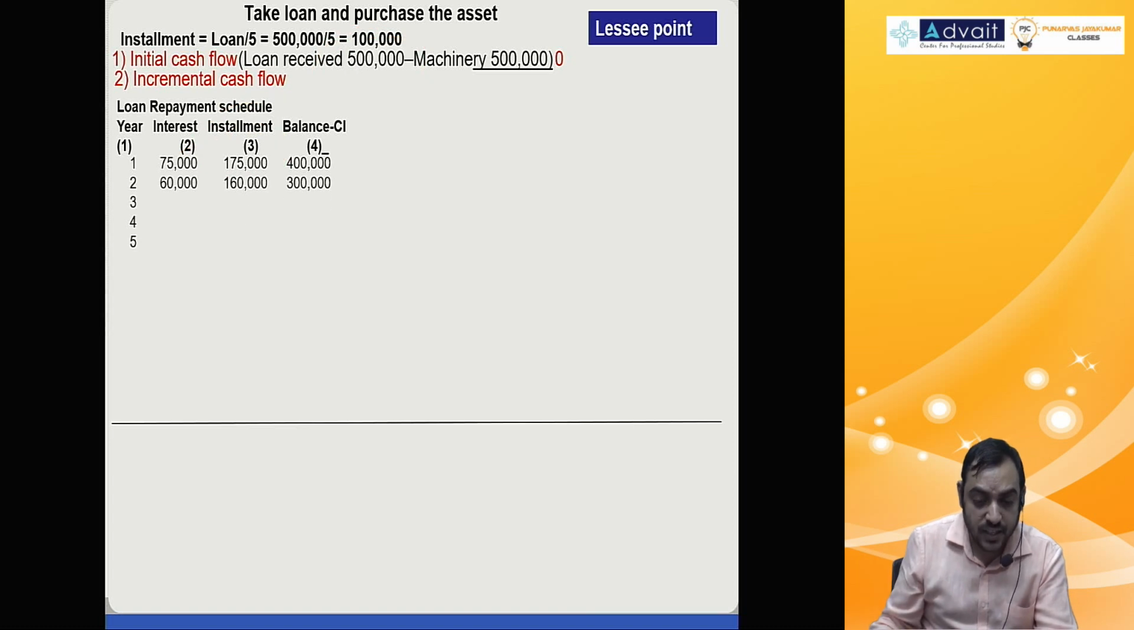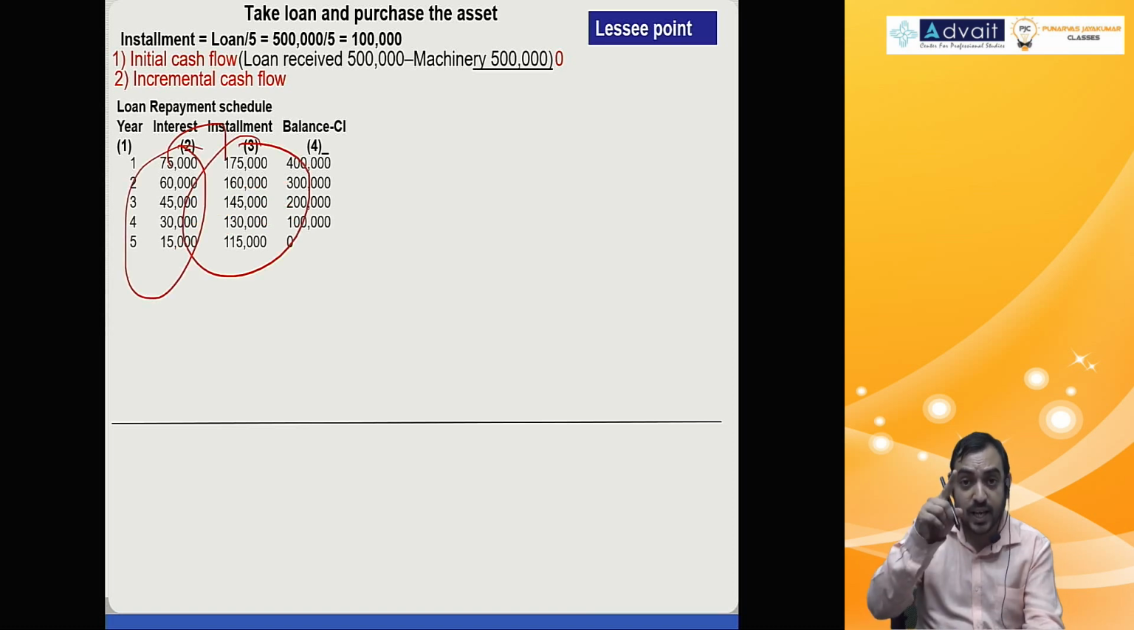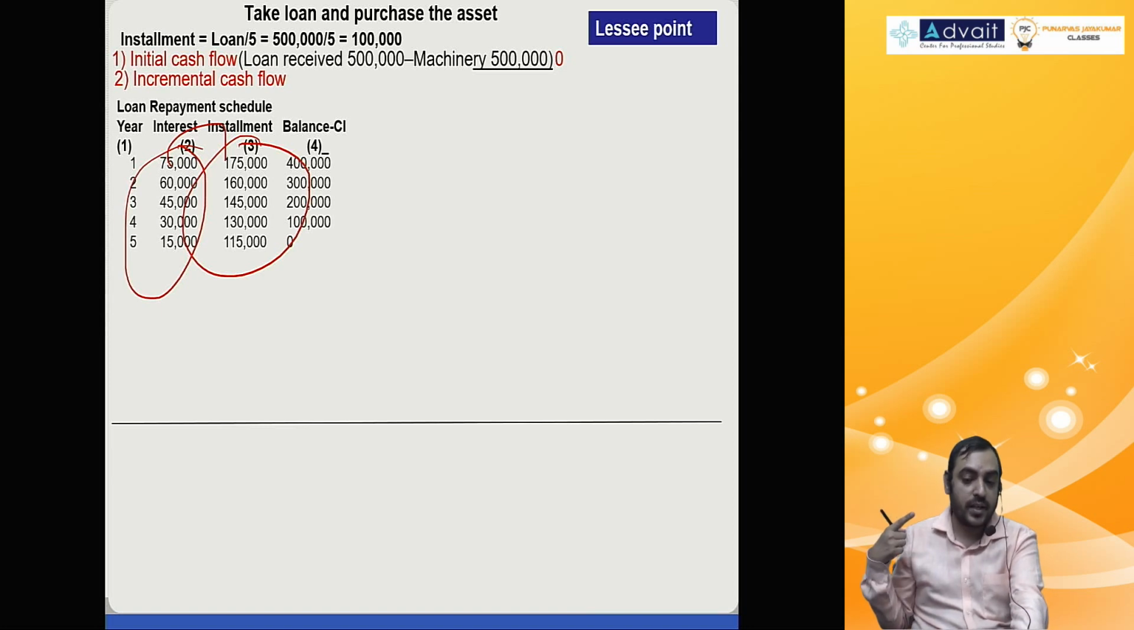On 4 lakh 15%, 60,000. So 1 lakh plus 60,000, 1 lakh 60,000. Out of 4 lakh, 1 lakh principal is paid. Balance is 3 lakh. On 3 lakh, 15%. On 2 lakh, 15%. On 1 lakh, 15%. All these interest plus installment, 1 lakh principal, that is installment amount.